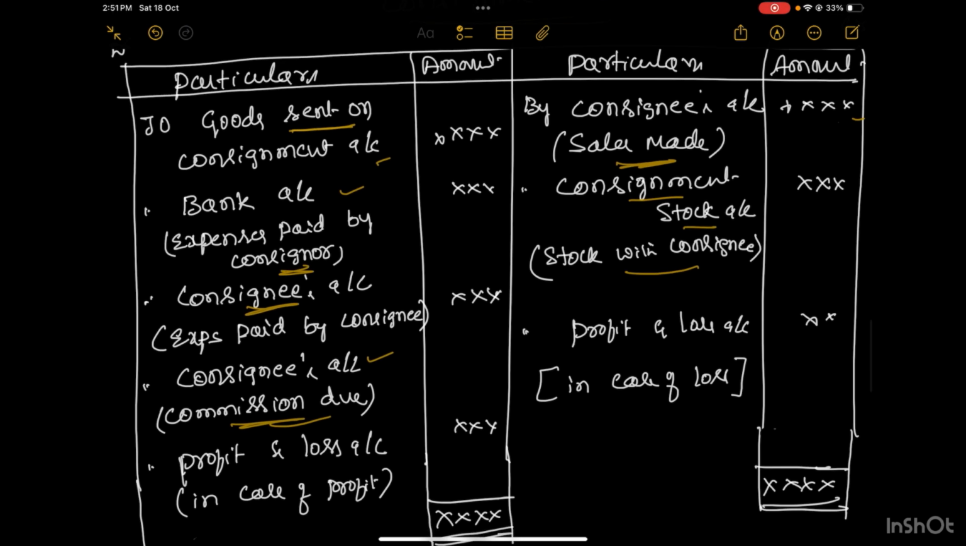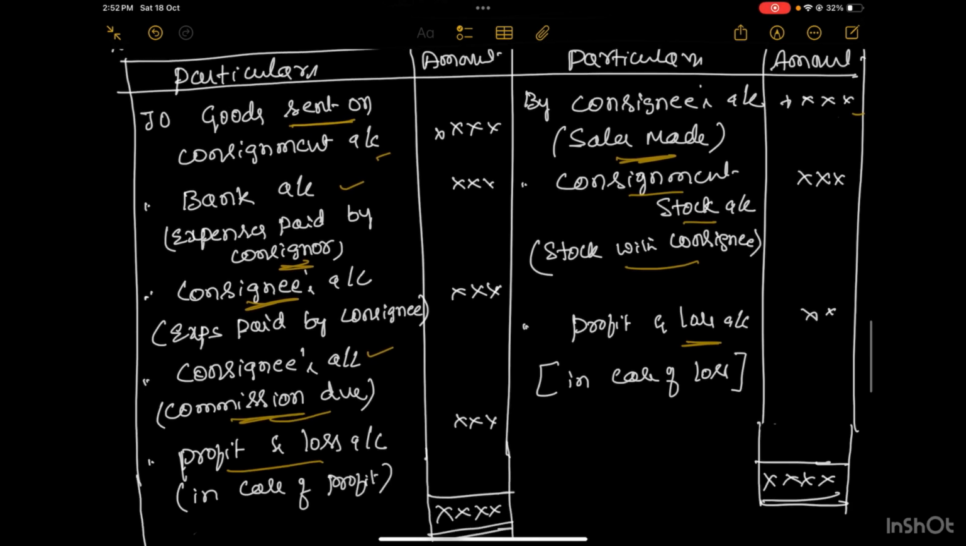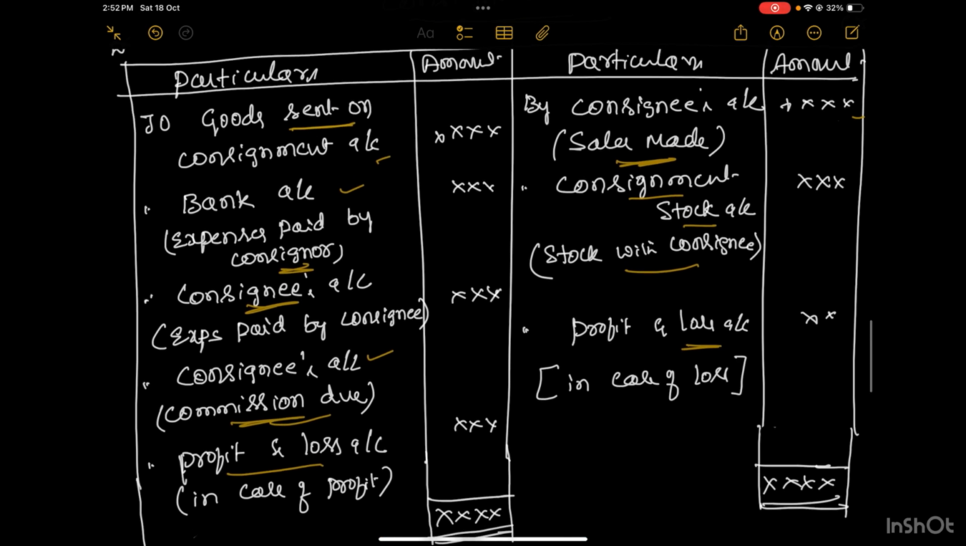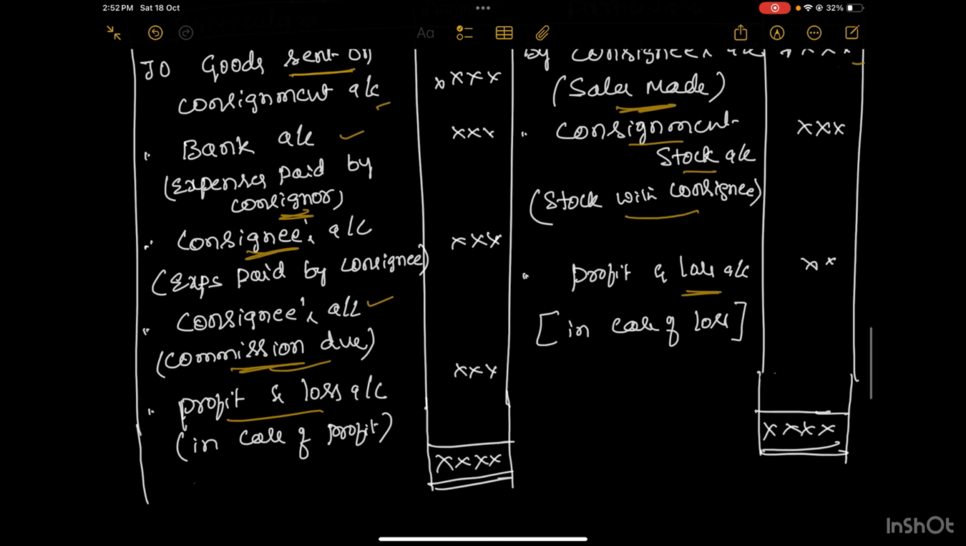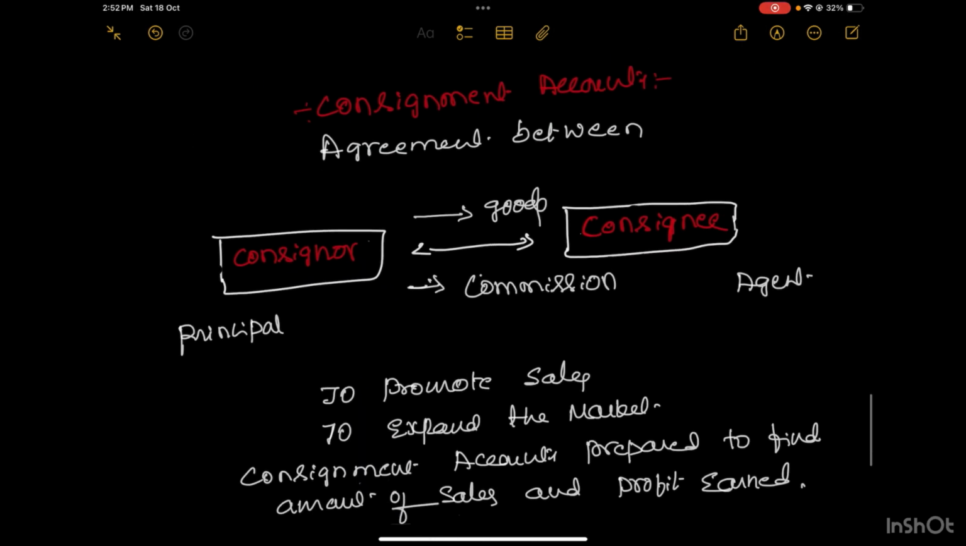If the credit side is more than the debit side, the expenses are less and the income is more, that is treated as profit. And when the debit side is more than the credit side, the difference will be treated as loss. So this is how you are going to make a consignment account. These are the general items to be recorded in the consignment account to know the result of the business. So to sum up, this is the consignment account.